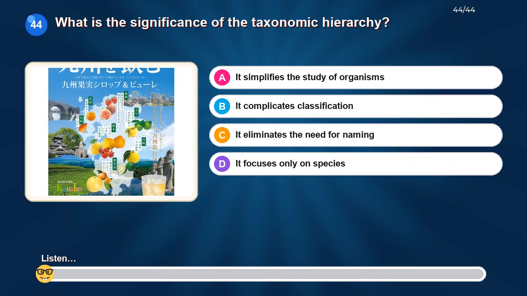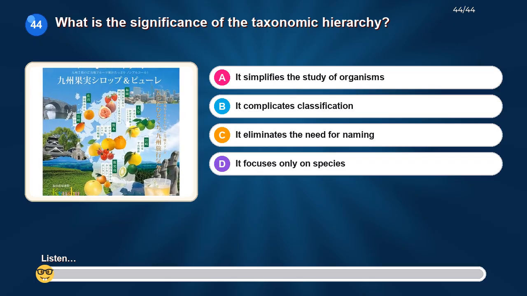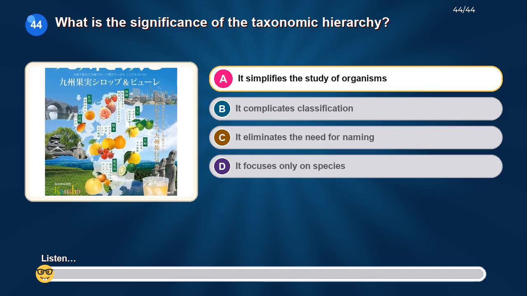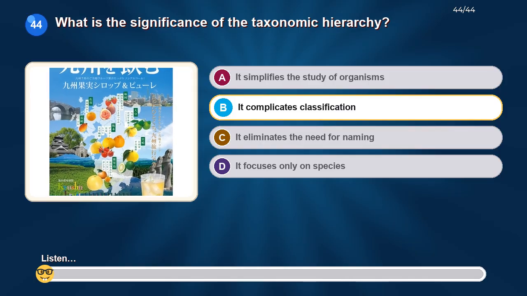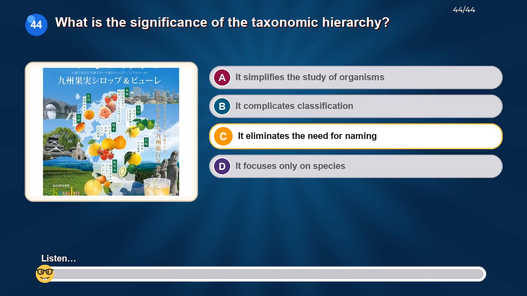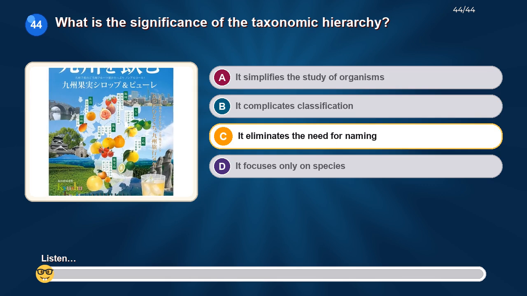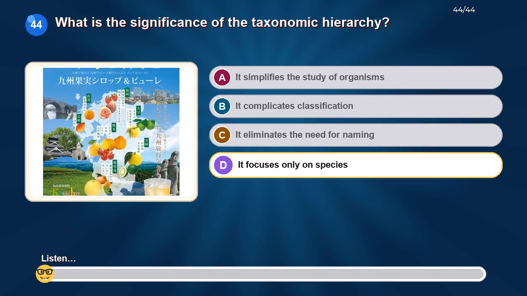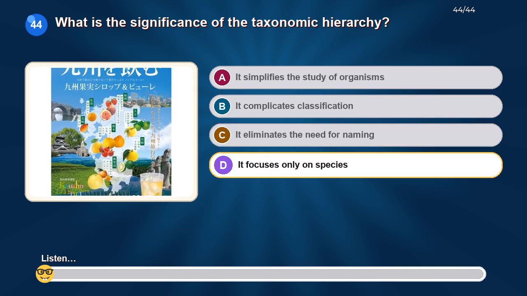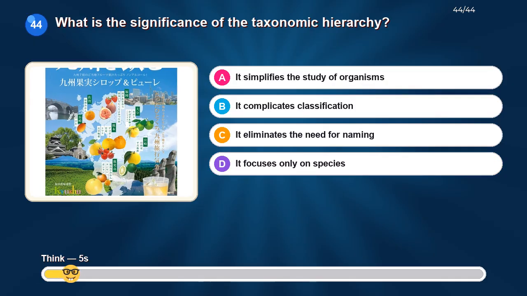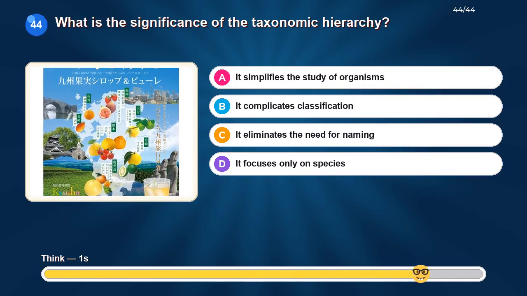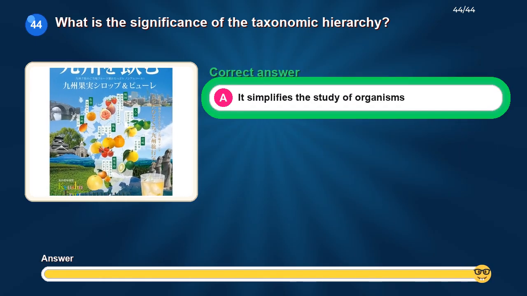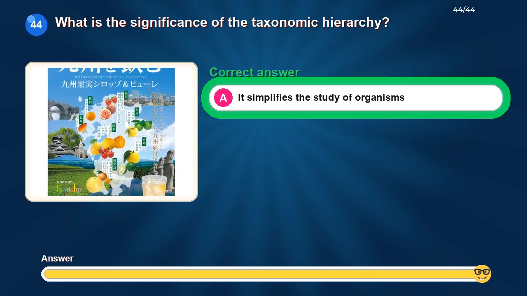What is the significance of the taxonomic hierarchy? Option A, it simplifies the study of organisms. Option B, it complicates classification. Option C, it eliminates the need for naming. Option D, it focuses only on species. The correct answer is, it simplifies the study of organisms.